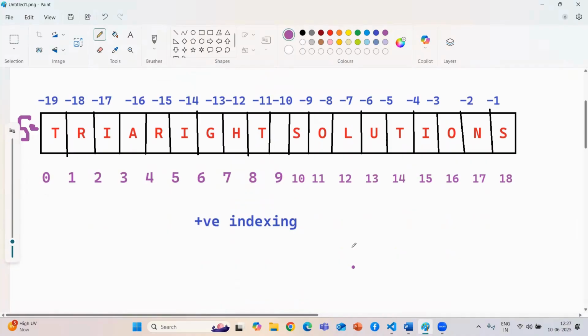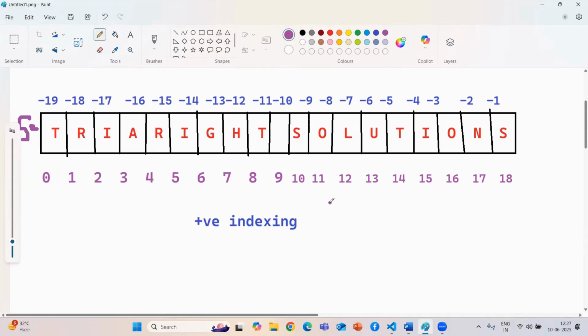Our positive indexing starts from 0 up to the length of the string, which you can find by the help of the length keyword. And our negative indexing starts from -1, it will not start from 0. Make sure that whenever you are dealing with positive as well as negative indexing, you remember where it starts.